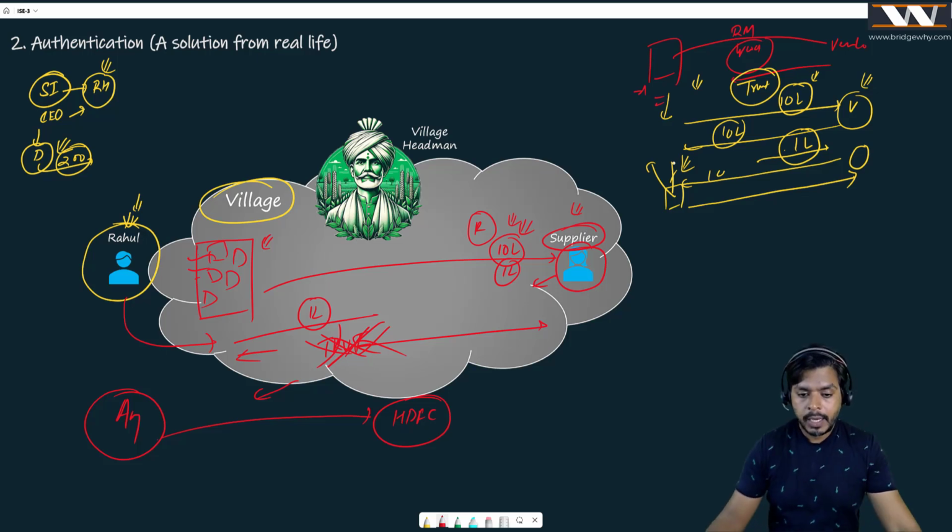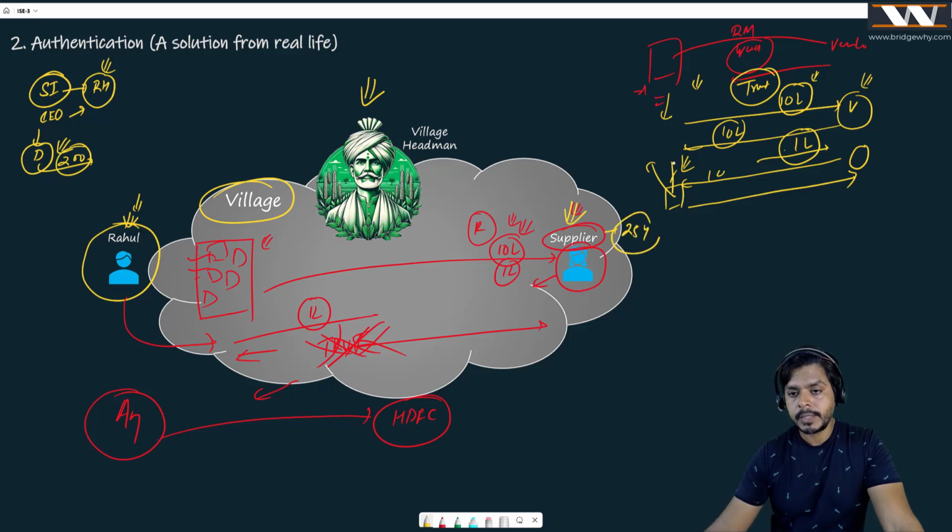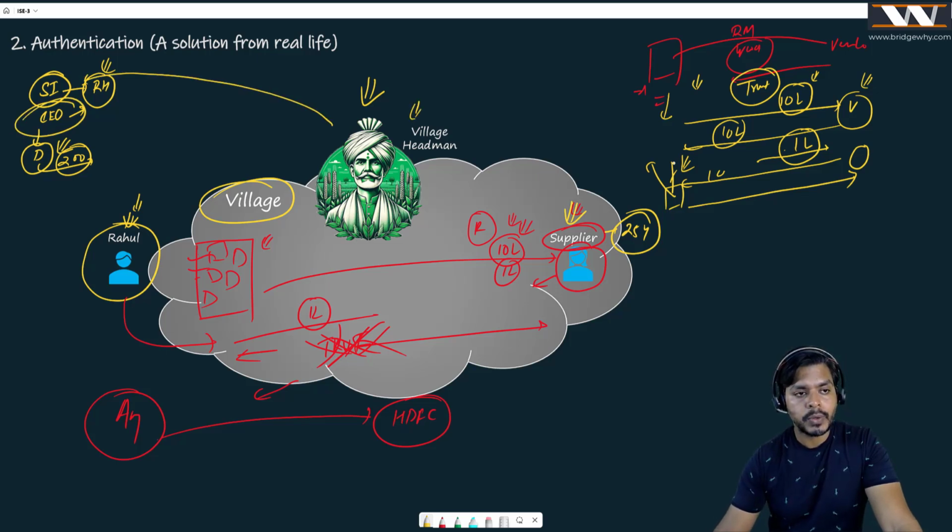And that is where I am introducing this guy who is the village headman. He knows everybody in the village. He knows the supplier well because the supplier has been working for the last 25 years in this building. And luckily, this village headman also knew the Sports India CEO and Mr. Rahul also. Interesting.